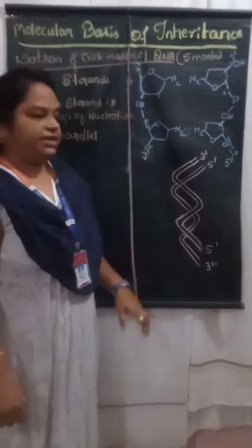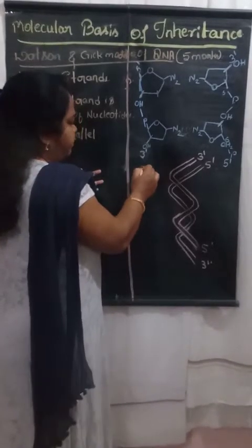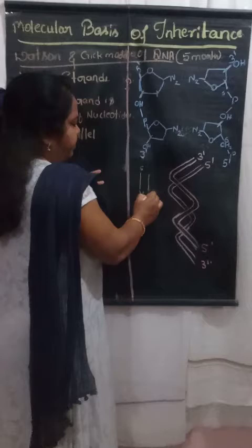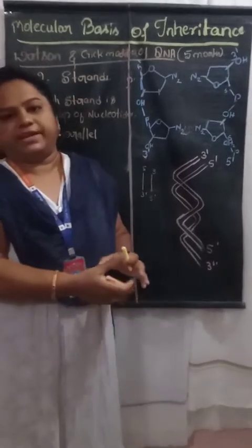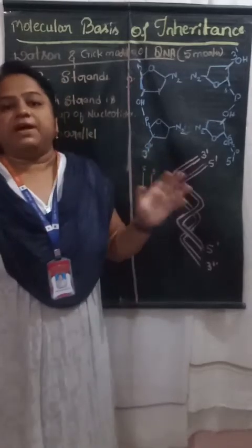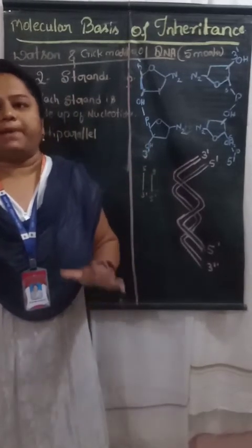So if we draw the line, this is 5 prime 3 prime, and opposite, again 5 prime 3 prime. So anti-parallel, in the opposite direction it runs. That's hence the name anti-parallel. The two strands run anti-parallelly.